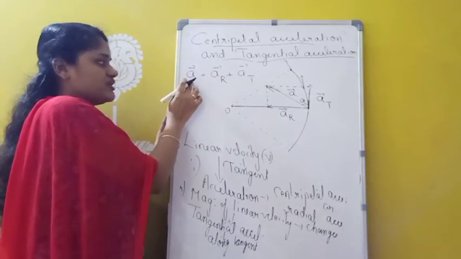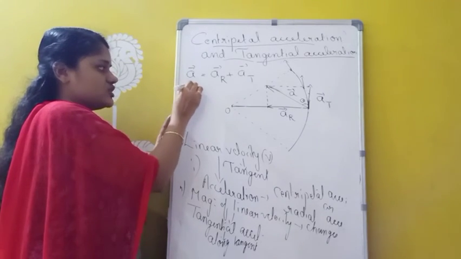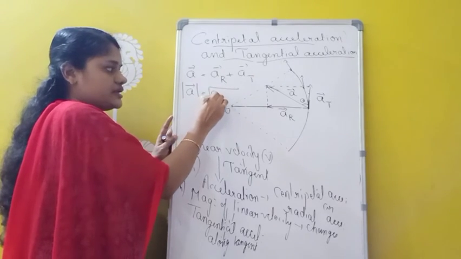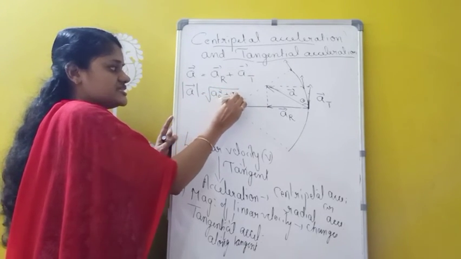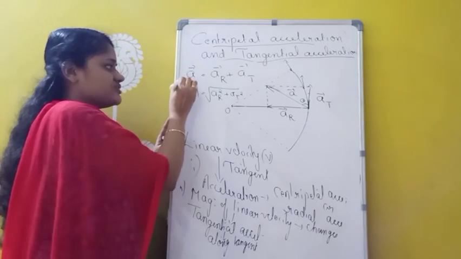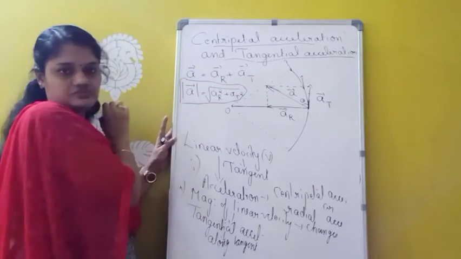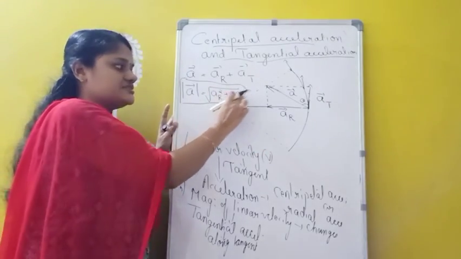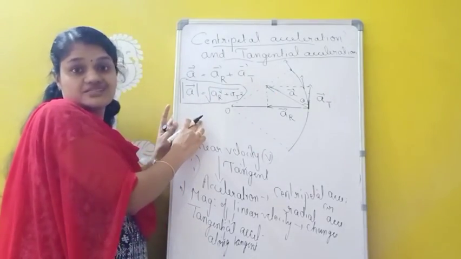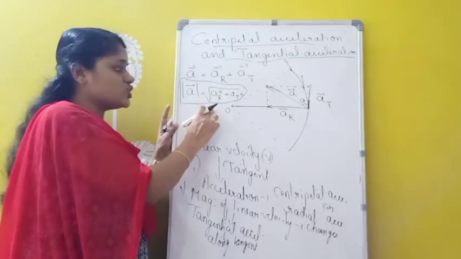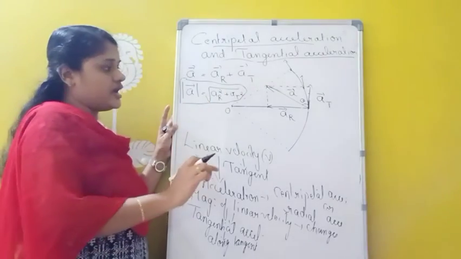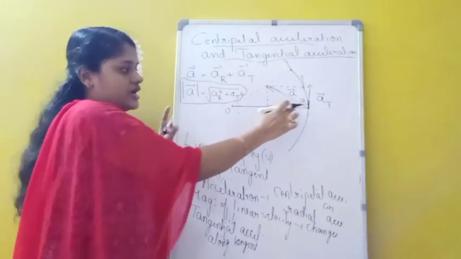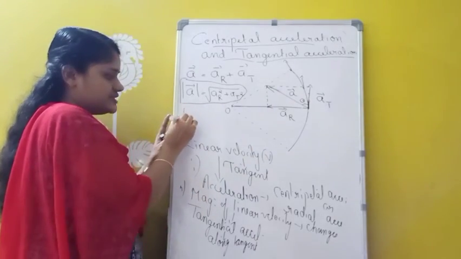Now how will you find the magnitude of this A? The magnitude of vector A is given by root of AR square plus AT square. So this is the magnitude of the resultant acceleration. This AR represents centripetal acceleration, and this AT represents the tangential acceleration. So A equals root of AR square plus AT square. And this resultant acceleration makes an angle theta with the tangential acceleration.